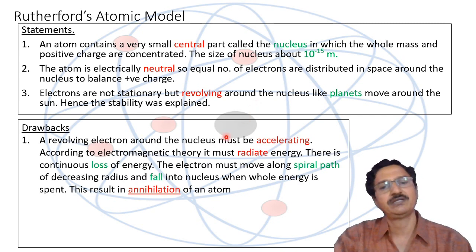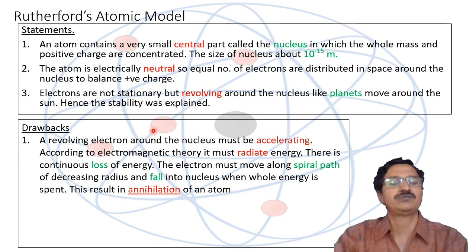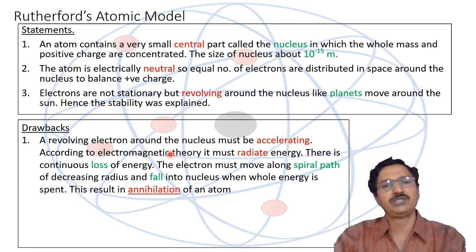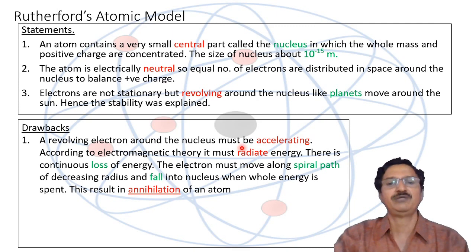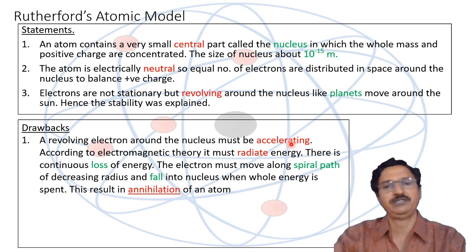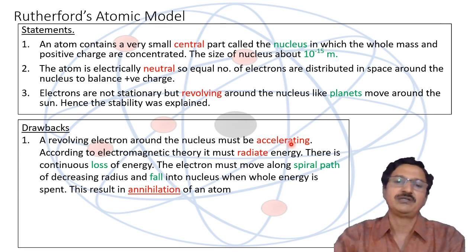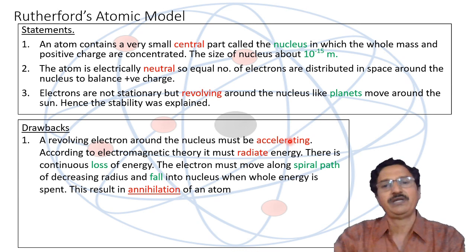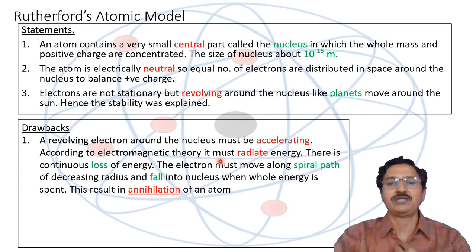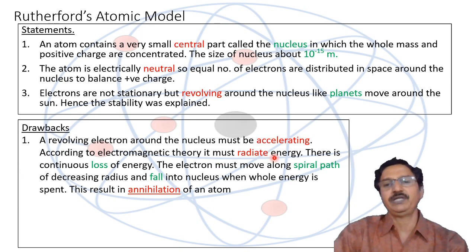But still there are certain drawbacks in Rutherford's model. The first drawback is that he proposed that electrons are revolving around the nucleus, so they must be accelerating, because electrons are negatively charged particles moving with a certain velocity. At each point the direction of the electron is changing, and therefore, according to electromagnetic theory, such accelerating charged particles must radiate energy.